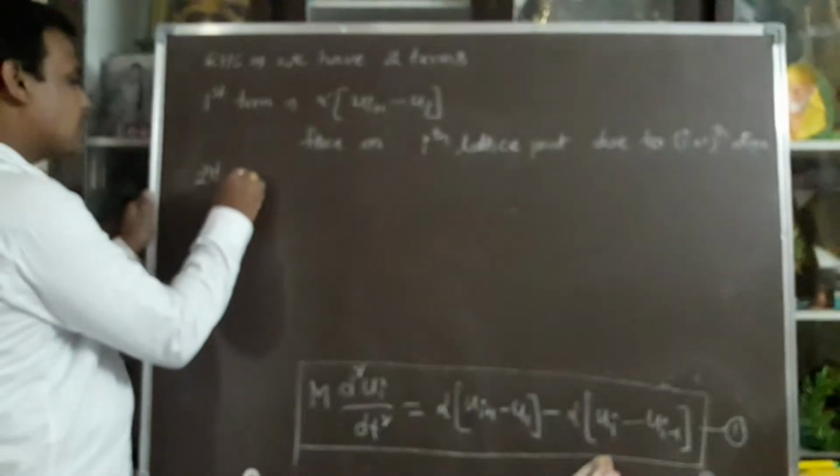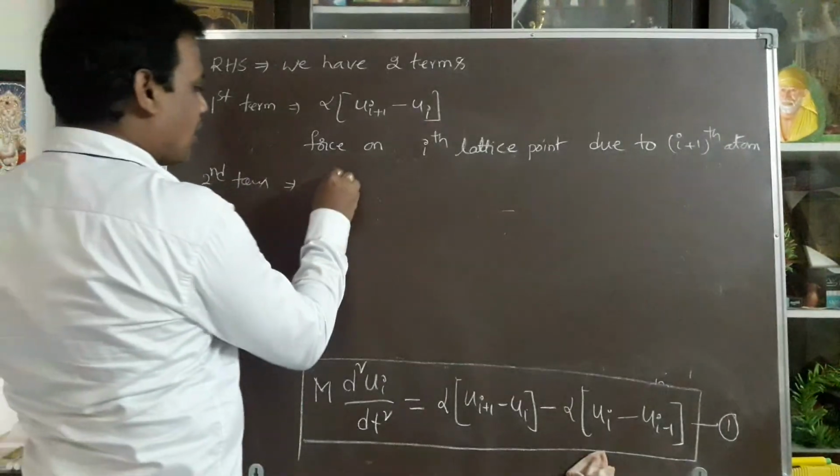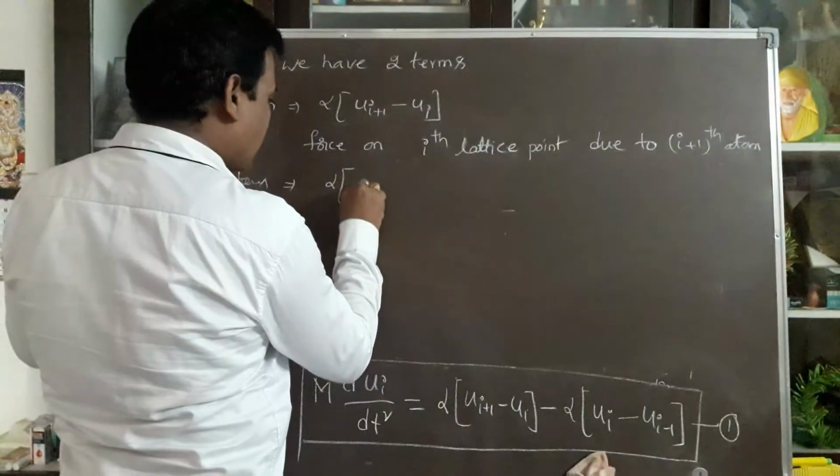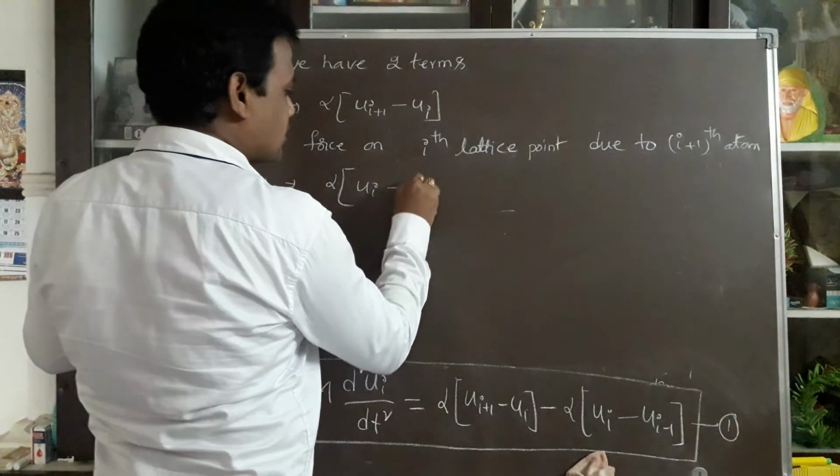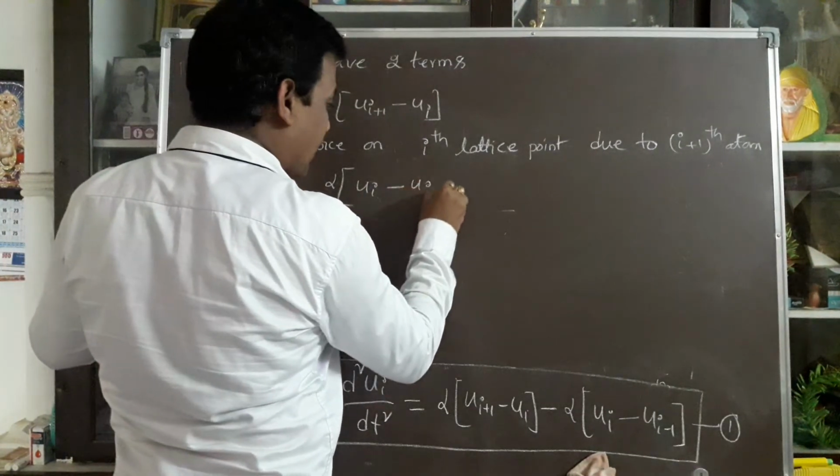The second term on the right hand side can be taken as alpha into ui minus 1.